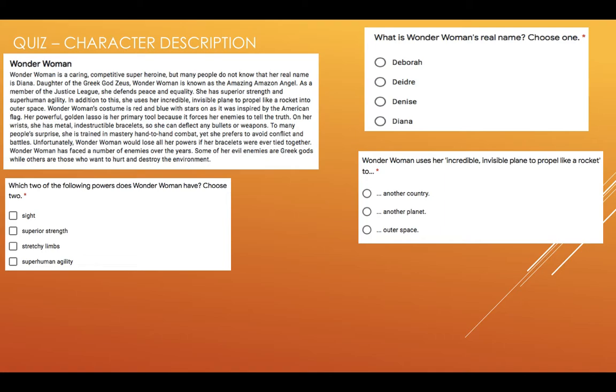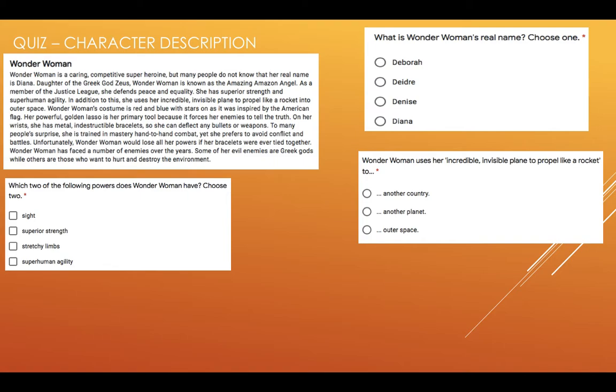Wonder Woman is a caring, competitive superheroine, but many people do not know that her real name is Diana, daughter of the Greek god Zeus. Wonder Woman is known as the amazing Amazon angel. That's good alliteration, isn't it? Amazing Amazon angel. As a member of the Justice League, she defends peace and equality. She has superior strength and superhuman agility. In addition to this, she uses her incredible invisible plane to propel like a rocket into outer space. Wonder Woman's costume is red and blue with stars on it, as it was inspired by the American flag.